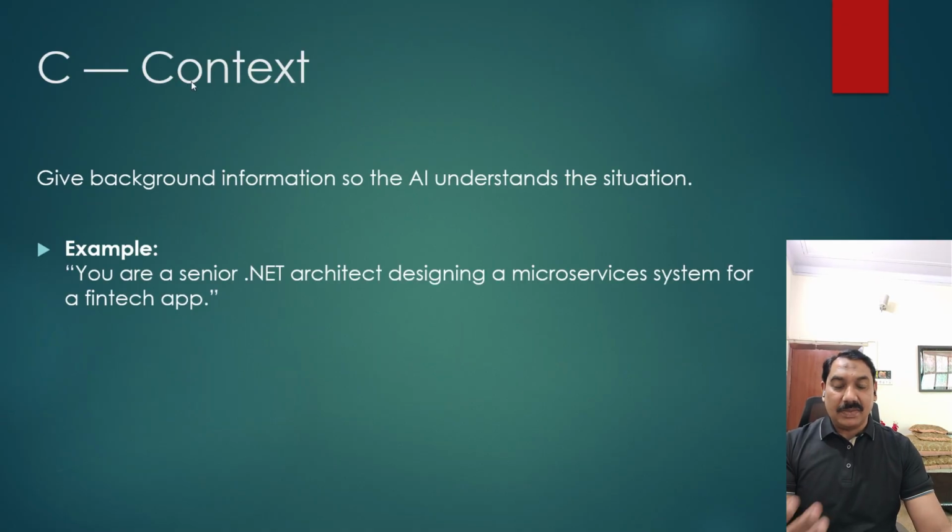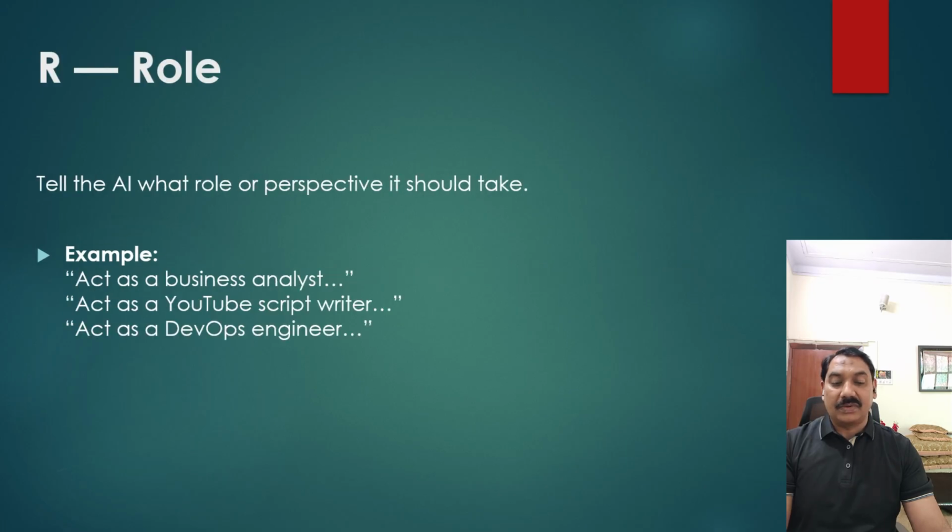C is the context. As I mentioned in my intro, we need to provide some background on what we actually want from ChatGPT or any AI tool. We need to give some background on what type of things we want. I have given an example over there: you are saying that you are a senior .NET architect designing a microservices system for a fintech app.